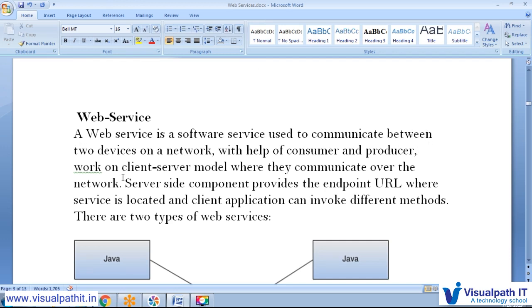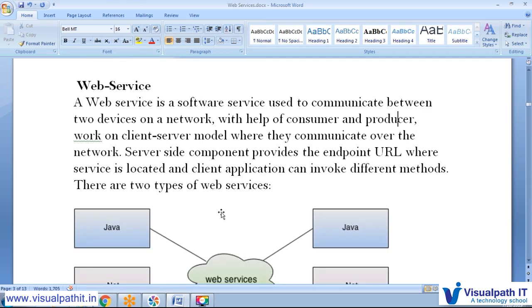So that work on the client server model, where they communicated over the network, and server side component provides the endpoint URL where server is located, and client application can invoke different method.